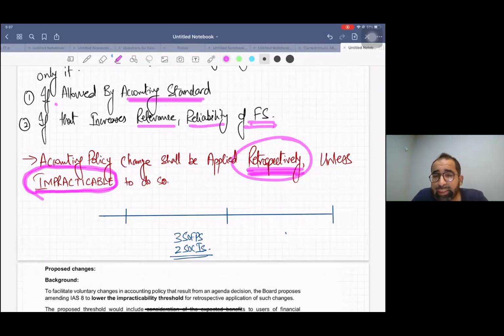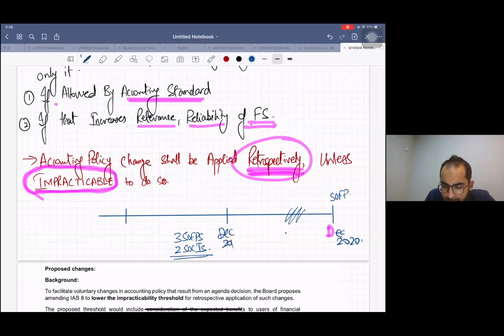For example, if you are getting the financial statements of December 2020, you will get the SOFP of December 2020 as well as the SOFP of December 2019 and December 2018.